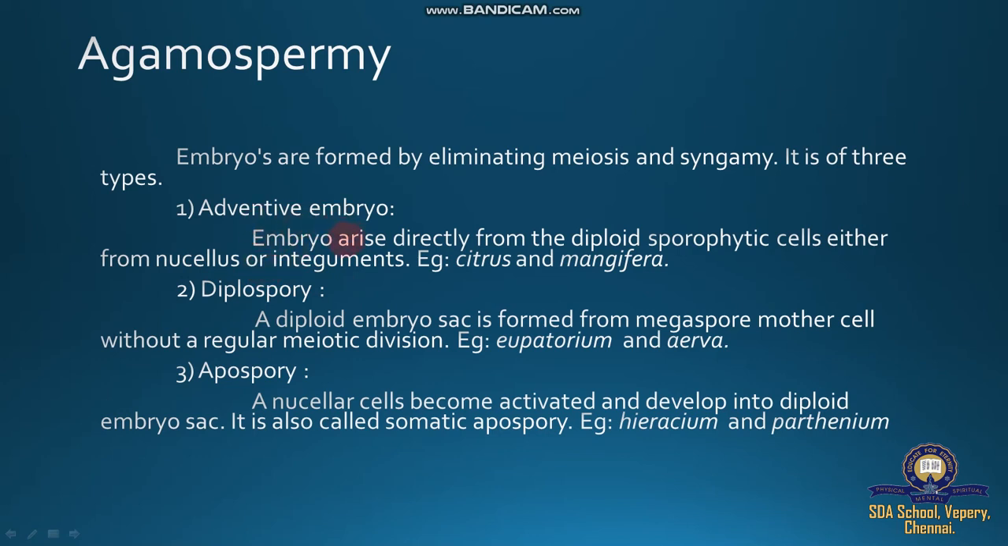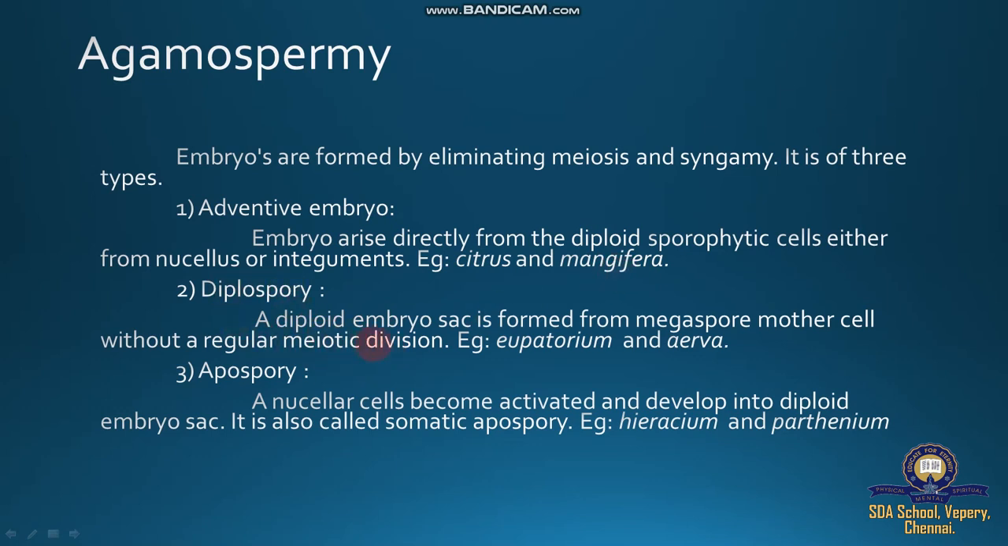But here there is failure of egg development. The egg apparatus consists of an egg and synergids, with the egg in the middle and a synergid on either side. This egg fails to develop or is not ready to be involved in reproduction. But the nucellus or integuments developing embryos are called adventive embryo. Example: citrus and Mangifera, mango.